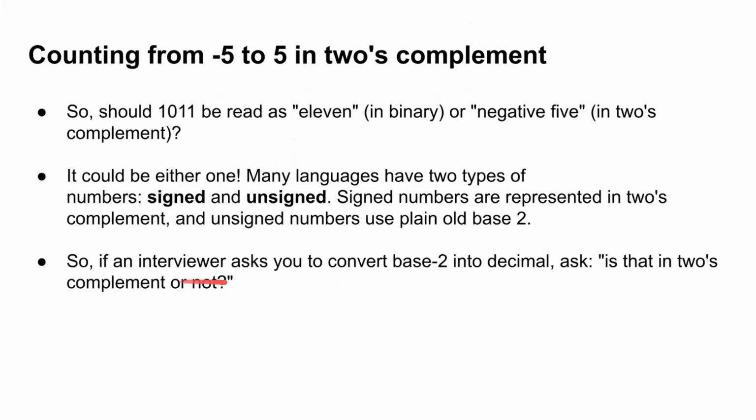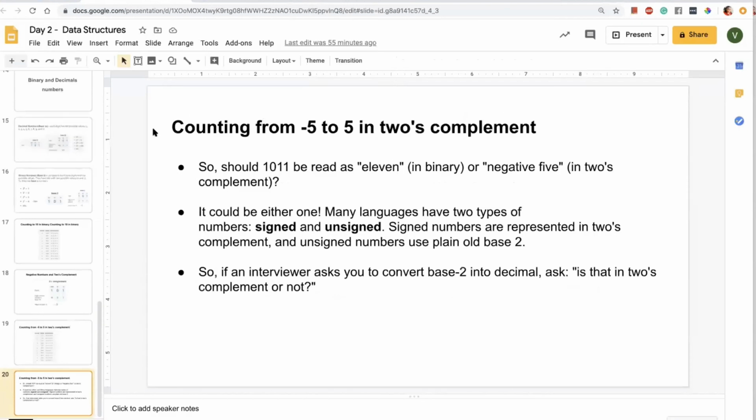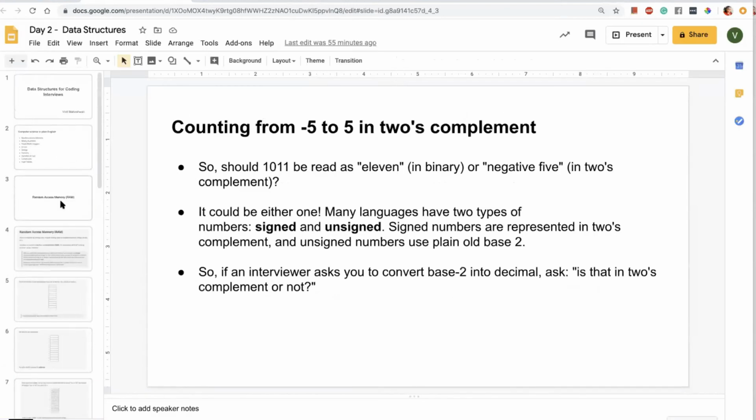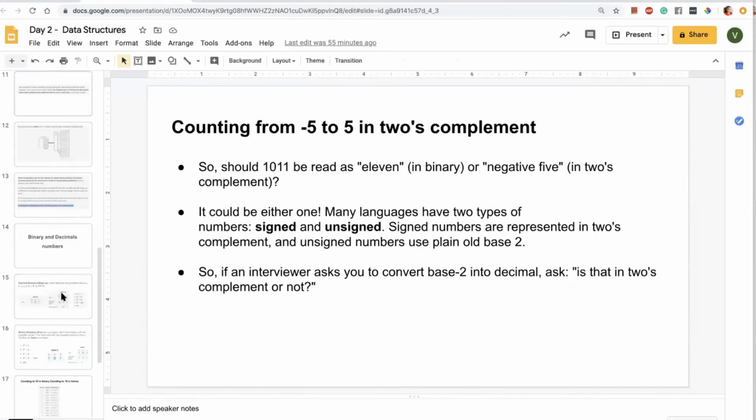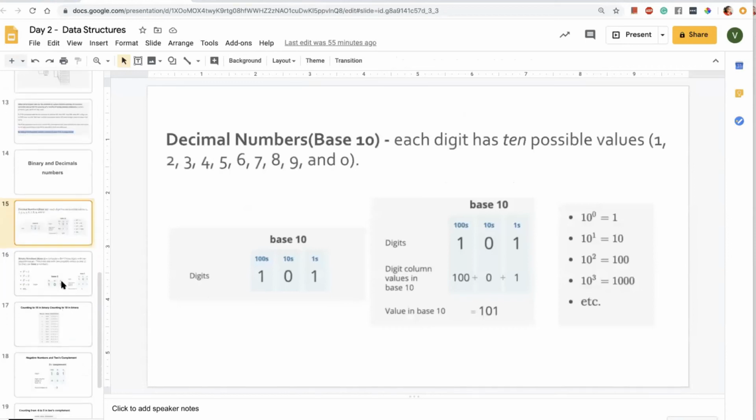So if an interviewer asks you to convert base 2 into decimal, ask whether that is in 2's complement or not. If you are converting from base 2 to decimal, definitely ask if it is 2's complement or regular binary. I think we are done with this one, but it's important to go back and try some binary and decimal conversion because we are going to use it in some of the later questions.